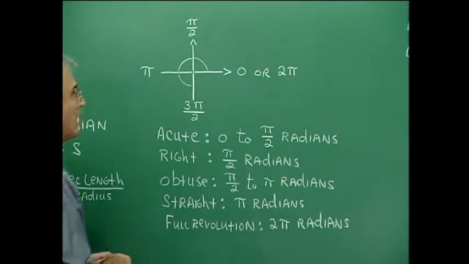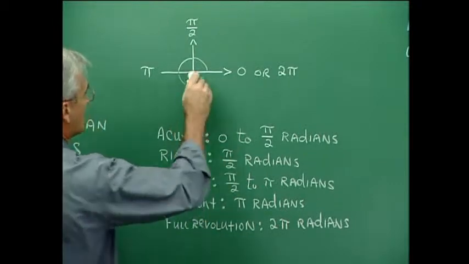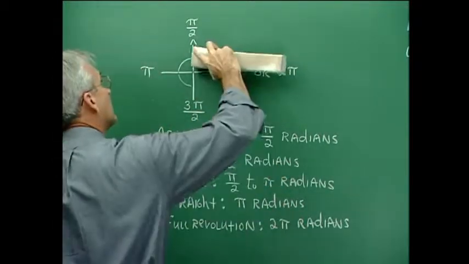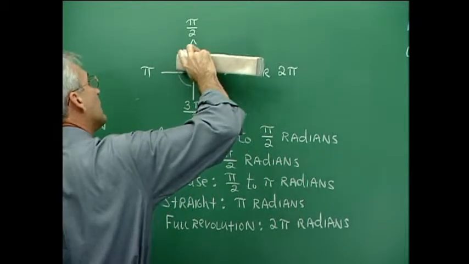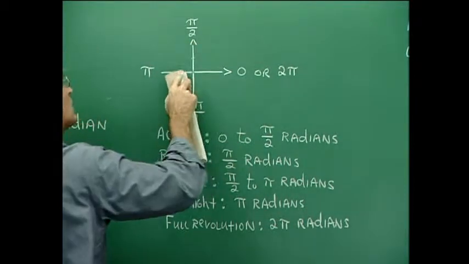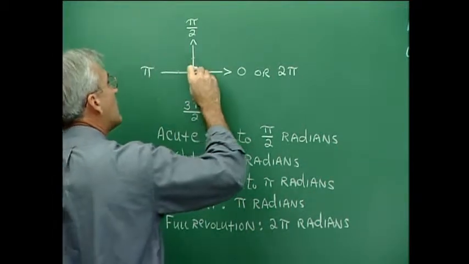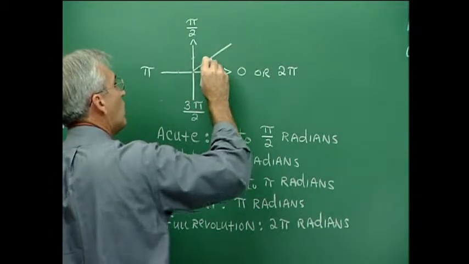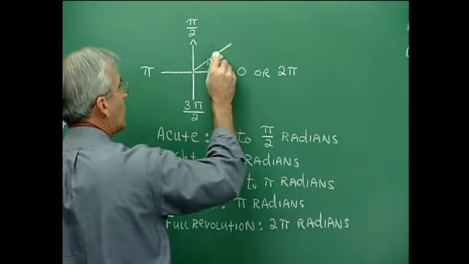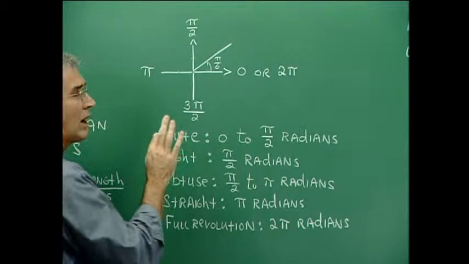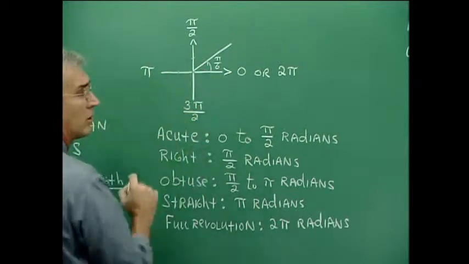Now, think about the notion of coterminal here. Let me erase a little bit here, clean this up a little bit. I want to think about coterminal angles here a little bit. If I have an angle in here that is, let's say, pi over 6 radians, then think about how I can generate angles that are coterminal with this.